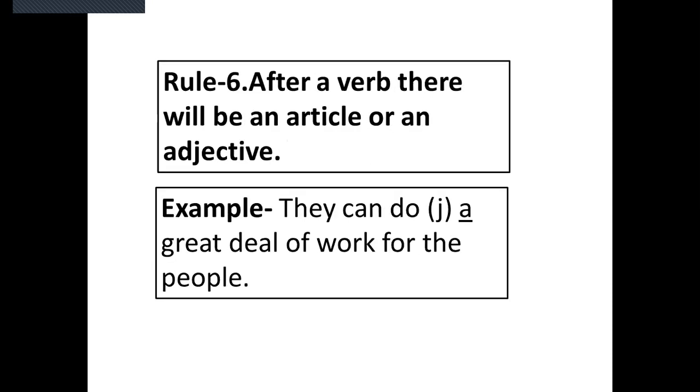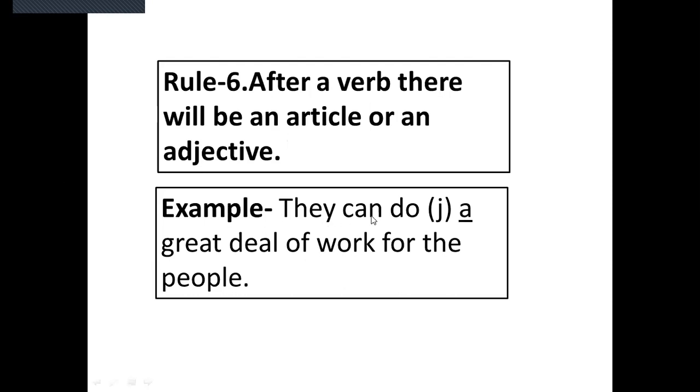Number six, after a verb, there will be an article or an adjective. So I'm repeating again. After a verb, there will be an article or an adjective.